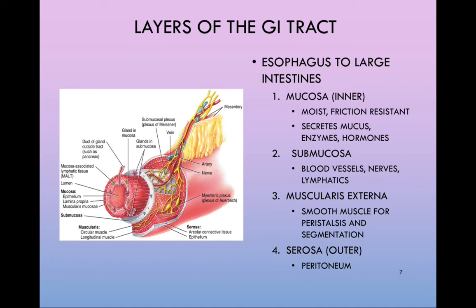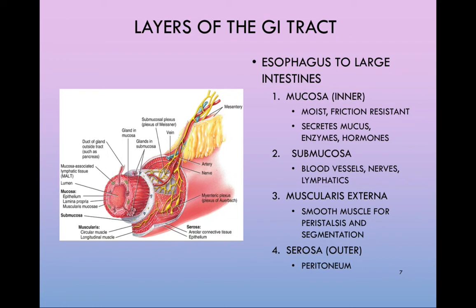The mucosa additionally consists of three other sublayers, including a layer of epithelium, an underlying connective tissue layer known as the lamina propria, and a smooth muscle layer known as the muscularis mucosa. The epithelium will be useful for secreting mucus and other substances that will lubricate the contents and facilitate digestion.